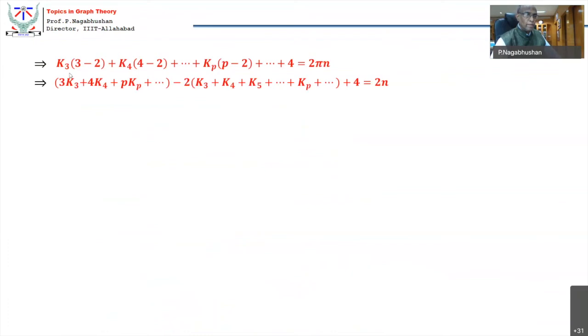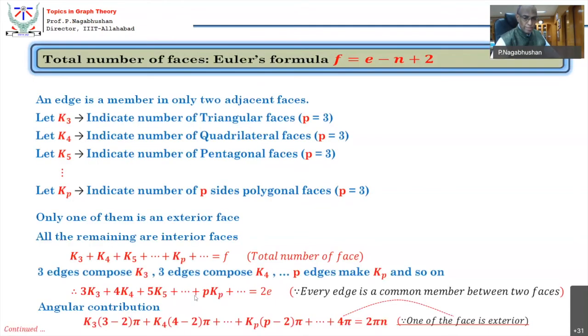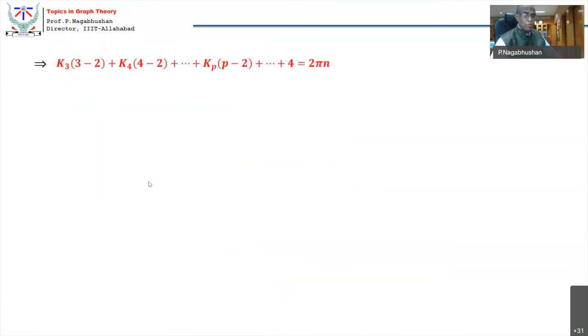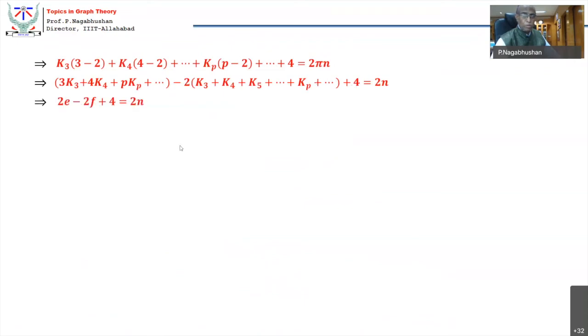Now all that I do is just 3k3, 4k4, pkp. I will put them together. Minus 2 taken common. Then k3 plus k4 plus k5 etc. 3k3 plus 4k4 plus pkp. What is that? Just see here. It is 2e. All right. And k3 plus k4 is f. That's all I do. Okay. So this is 2e minus 2f plus 4 equal to 2n. So 2e minus 2f plus 4 is equal to 2n. Or in other words, e minus f plus 2 is equal to n. In other words, f is equal to e minus n plus 2.